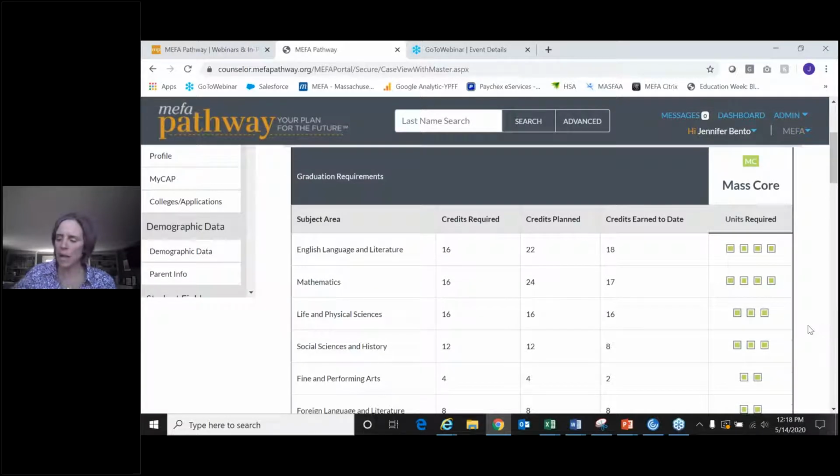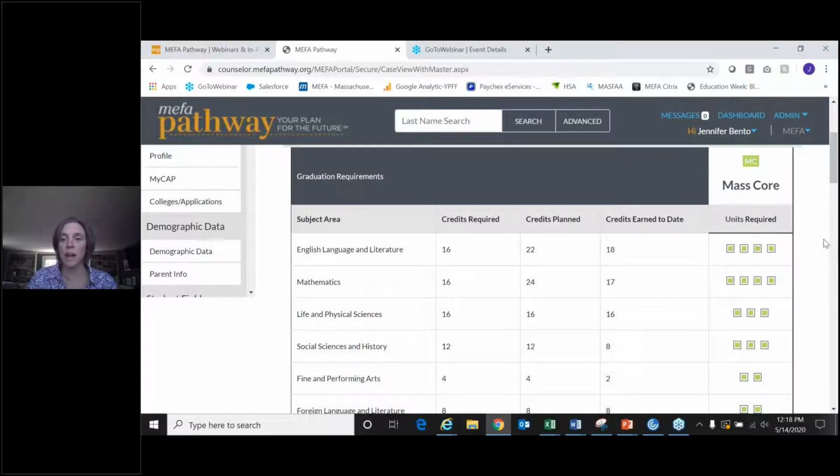On the counselor side, the counselor has the option to build out a course planner based off of a library of courses that you can access, and it comes straight from DESE, to make it a little bit easier when you're creating that course plan. But if there are courses that you offer that aren't in our library, you can also create a customized course. So you really have the option to make it totally customizable to your school.